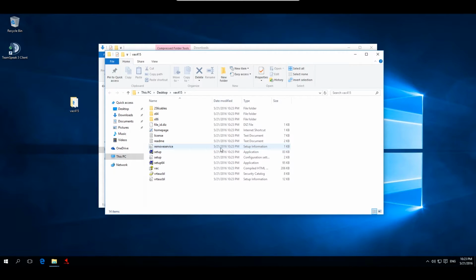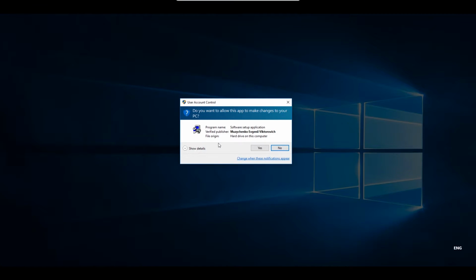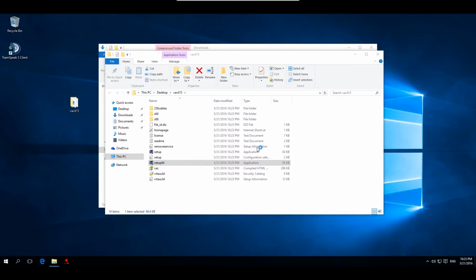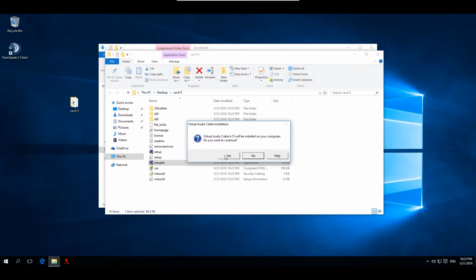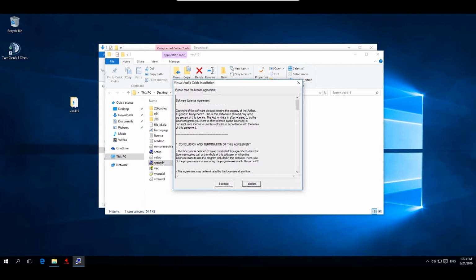For this you need to check your operating system if it is a 64-bit version or a 32-bit version. I have a 64-bit version, so I do not use the normal setup.exe, I will use the setup64.exe. Press yes 2 times in a row to continue. Be sure to read the license agreement, as it is very important.